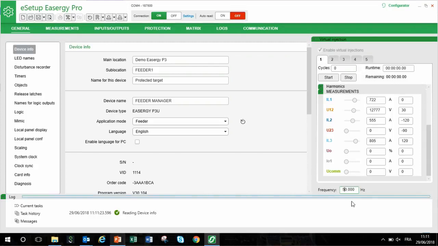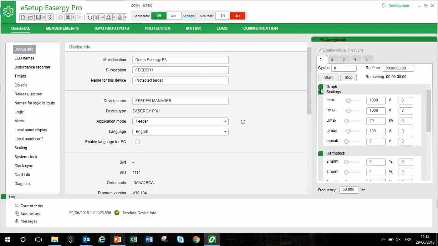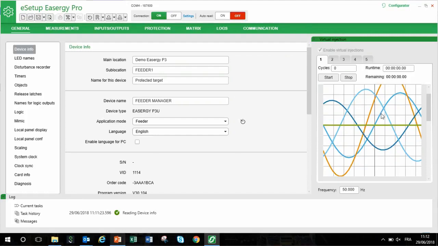You can also manage the frequency. You can also include some harmonics, stage 2, 5, for example, and then see it in a graphical way as well in order to have a nicer view on the testing. Then you define the number of cycles that will directly set the time of testing.